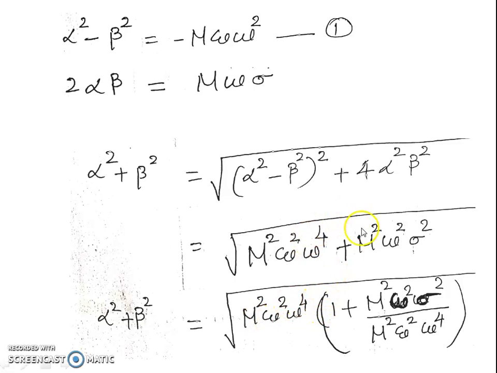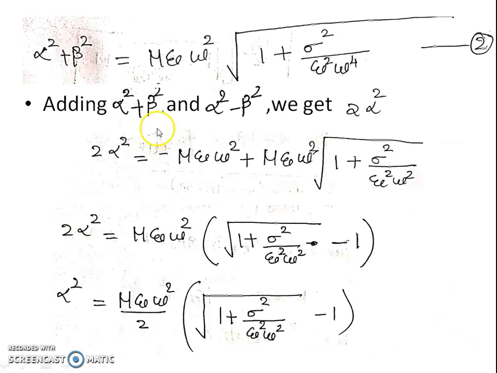Then the rest of the terms are 1 plus mu square epsilon square sigma square divided by mu square epsilon square omega raised to 4. From this we can write alpha square plus beta square is equal to mu epsilon omega square into root of 1 plus sigma square divided by epsilon square omega square. Mark it as equation number 2.